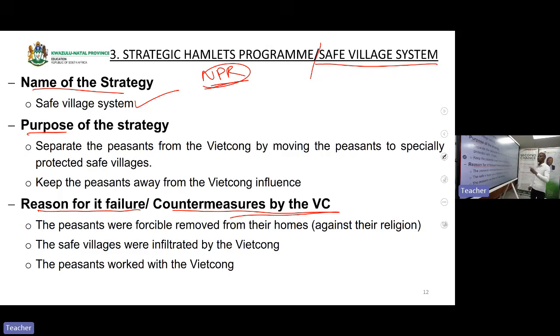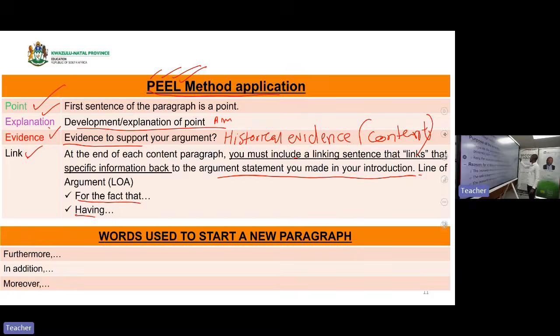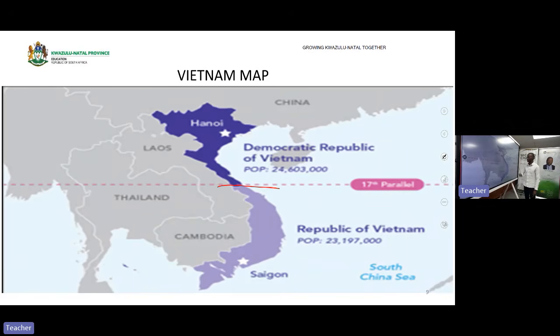The first strategy that was used by the USA to fight against the Viet Cong was the safe village system. Now, what was the purpose of this strategy? To separate the peasants from the Viet Cong by moving the peasants to special protected safe villages. Now, in South Vietnam, the government was corrupt. As it was corrupt, people were angry.